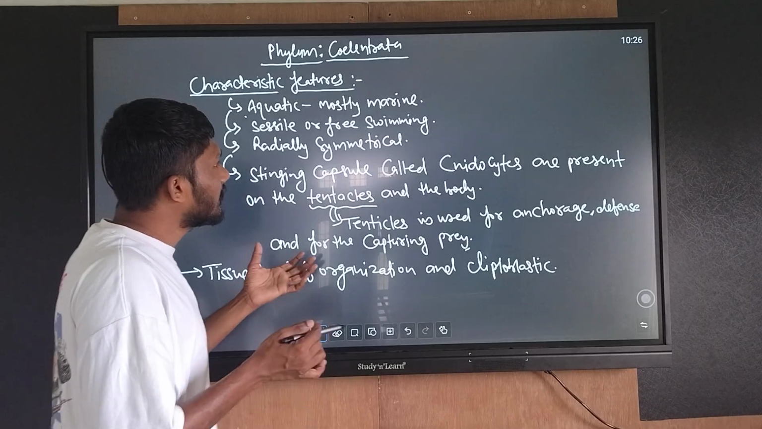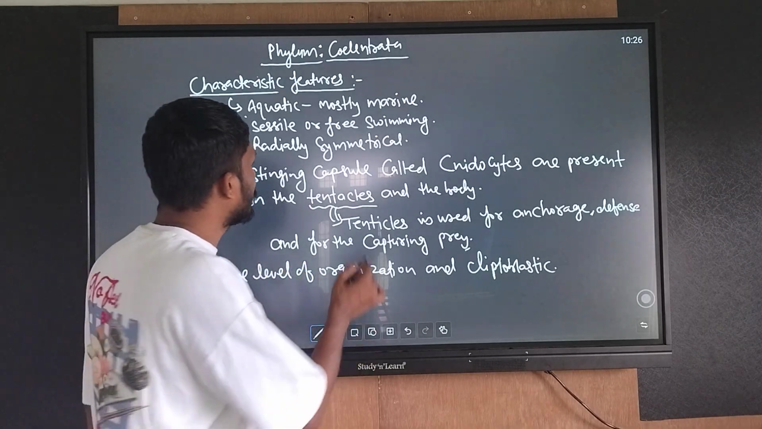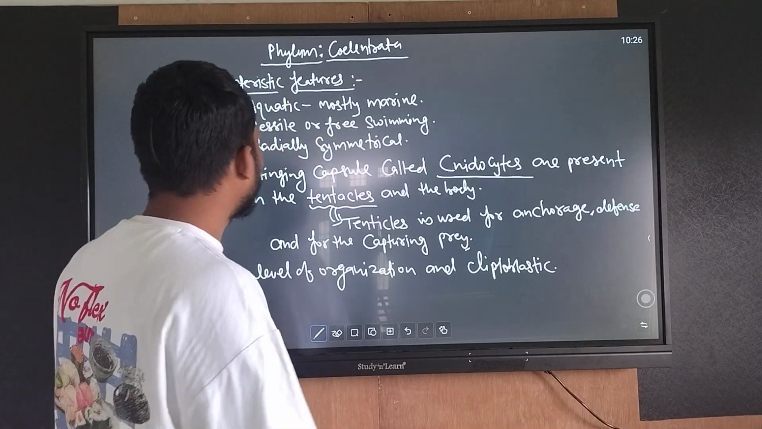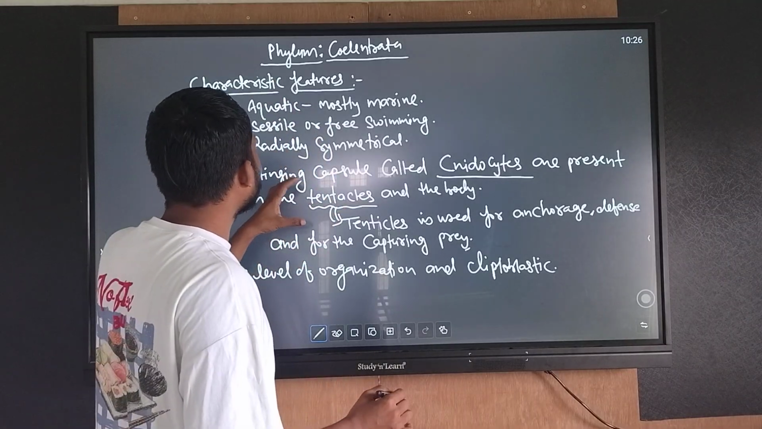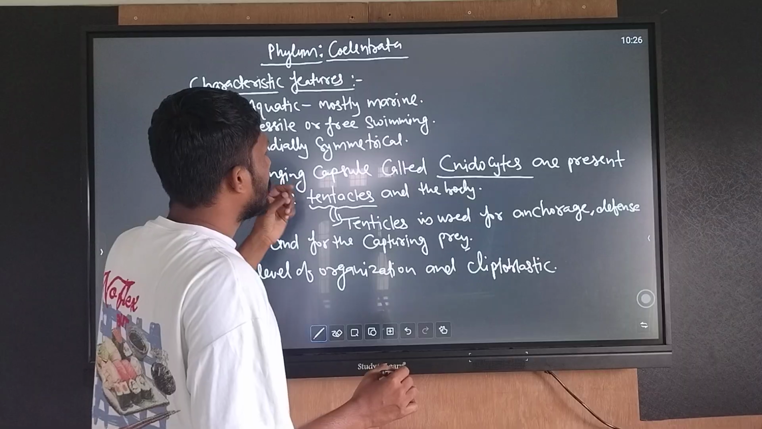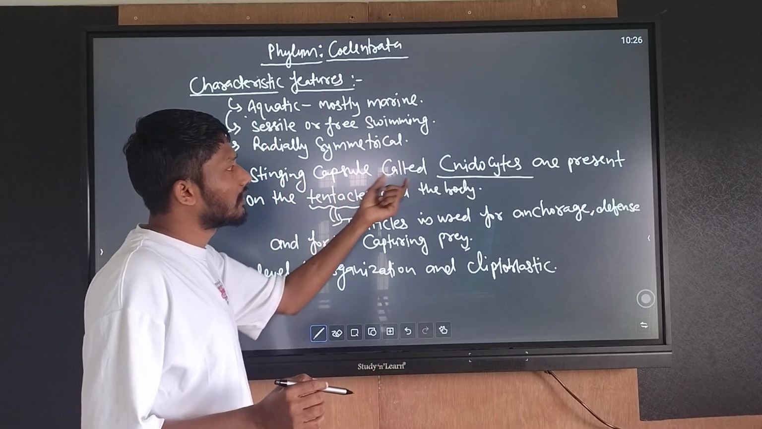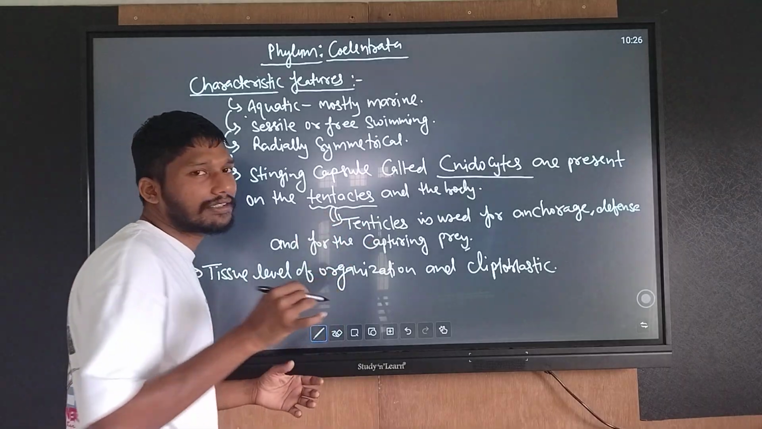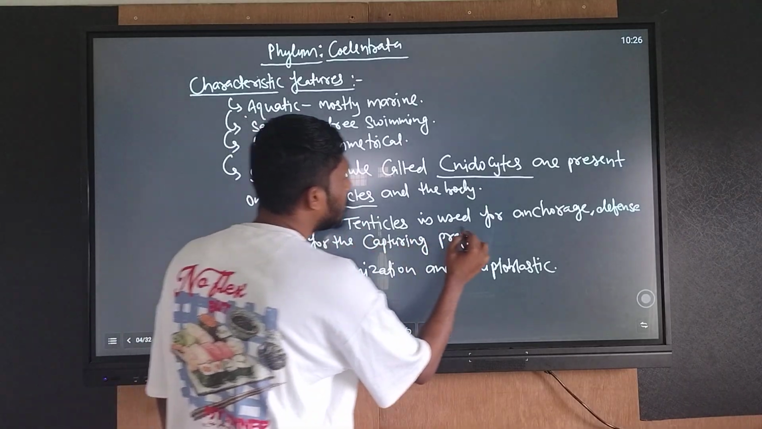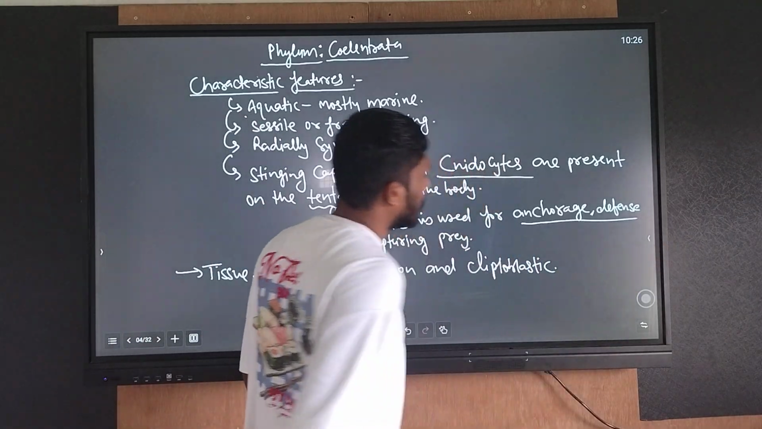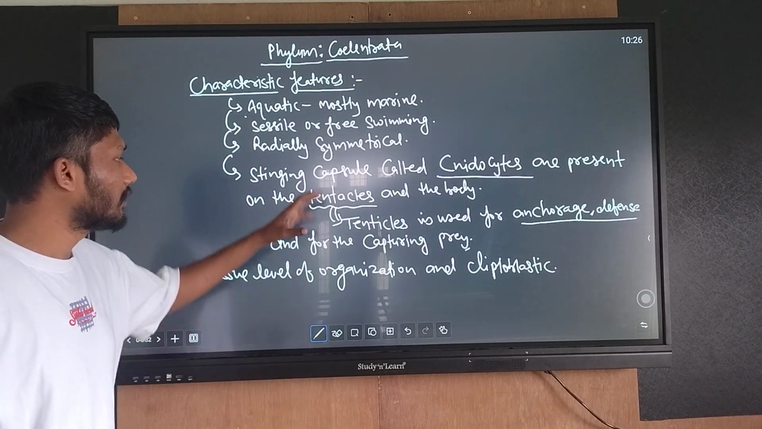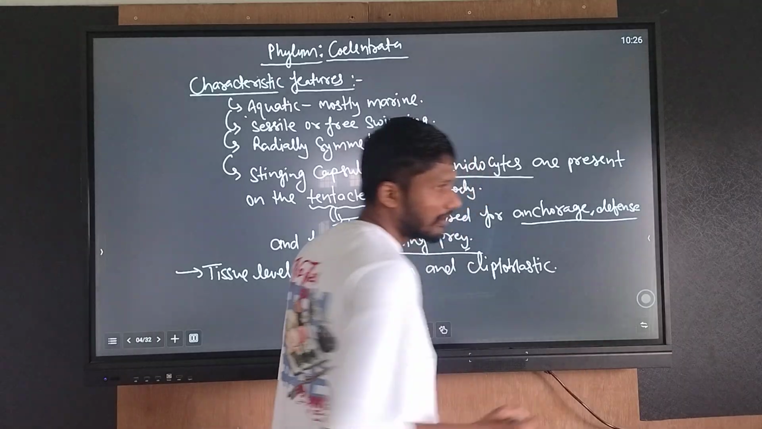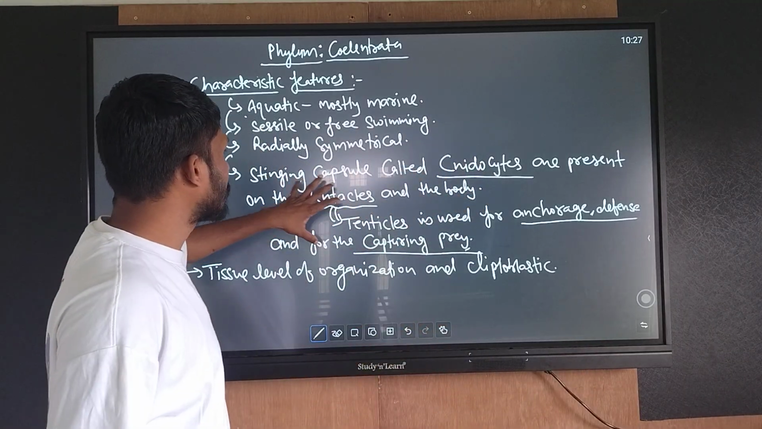In Coelenterata, there is a stinging capsule present on the tentacles, called cnidocytes. What is the function of tentacles? Tentacles are used for anchoring, defense, and capturing food.